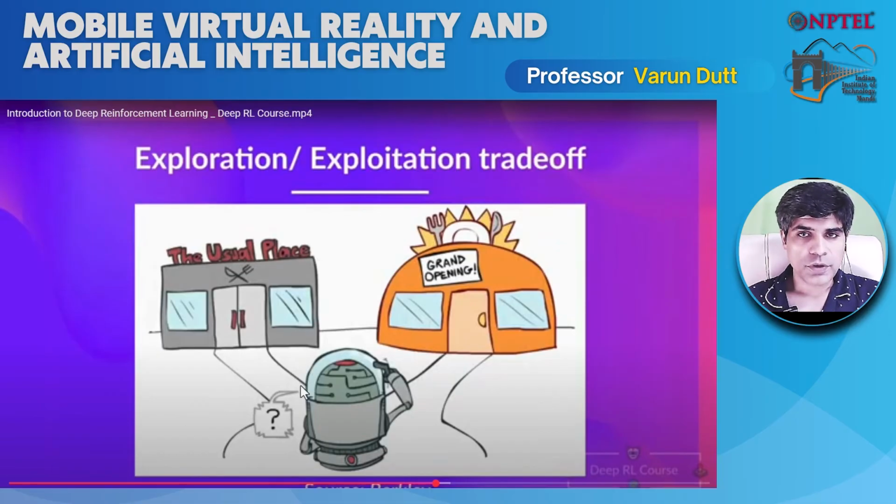So basically the exploration-exploitation trade-off means going to the usual place is exploitation, but often trying the new place which is opening soon, or a new place, is the exploration behavior.